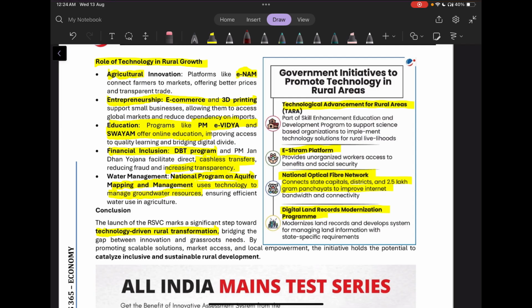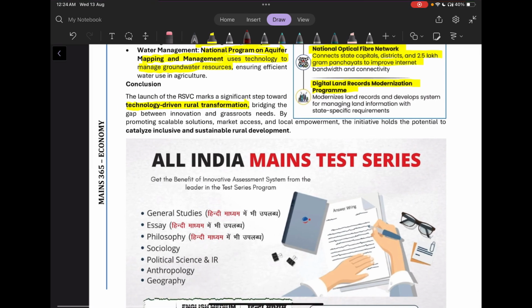Then we have the eShram portal. Then we have National Optic Fiber Network. So it connects state capitals, districts and 2.5 lakh gram panchayats, which will improve the internet bandwidth and connectivity. Then we also have digital land record modernization program.